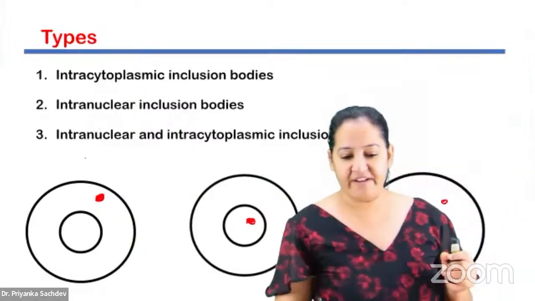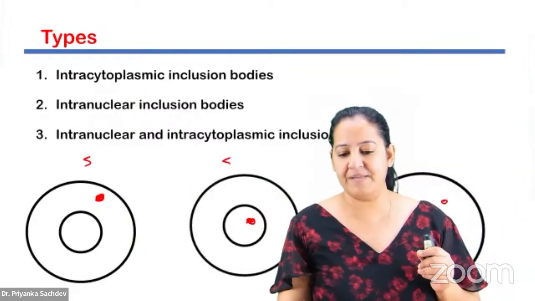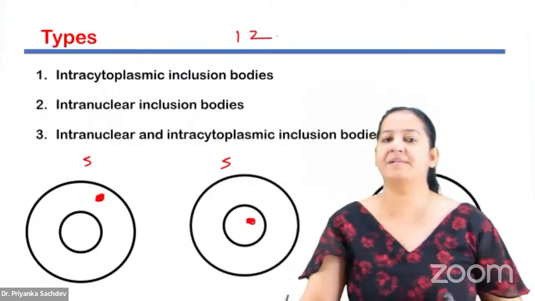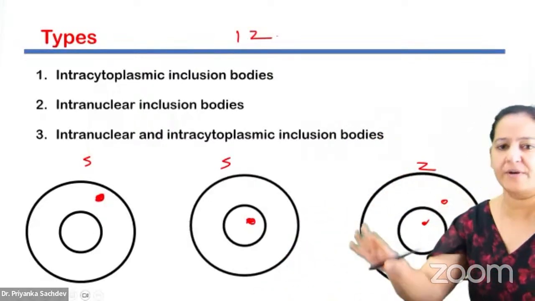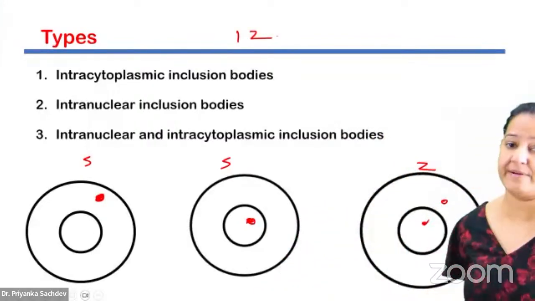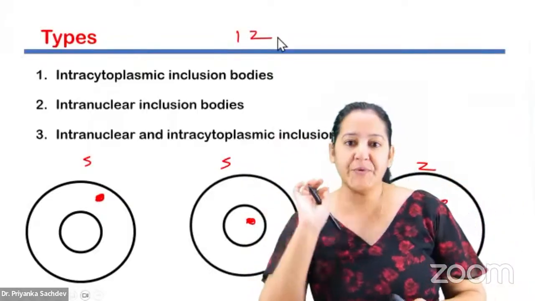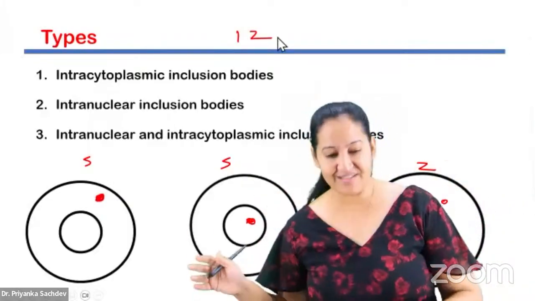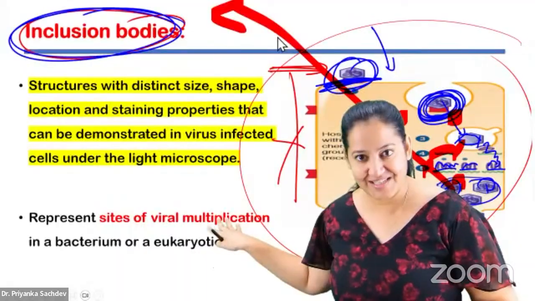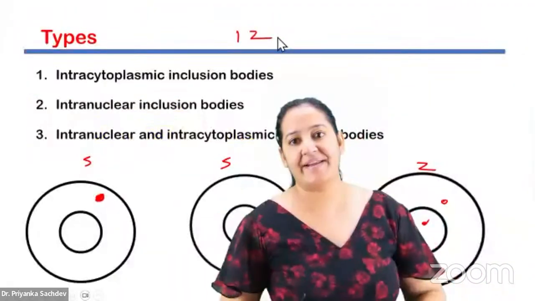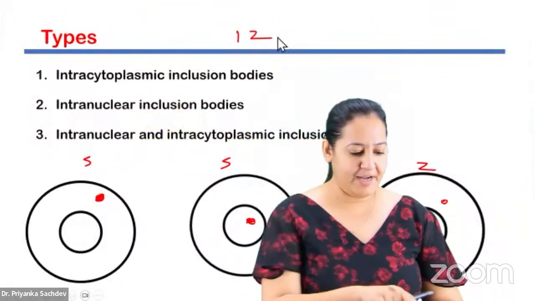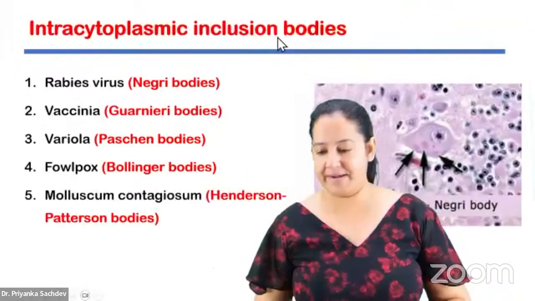So there are 5 examples here. You have to learn 5 examples here and 2 here. Total 12 examples at the tip of your tongue. You get questions on inclusion body very frequently. I can say almost every year you get a question on inclusion body. So first understand what an inclusion body is. The dot-like structures indicate the cell is virus infected, and it is of 3 types. Let me tell you the 3 types right now.